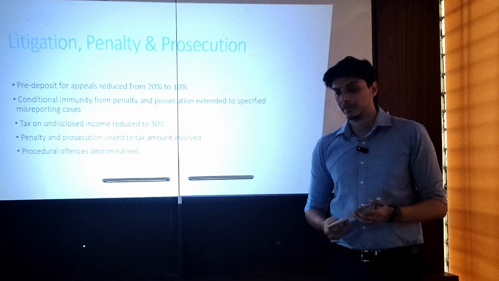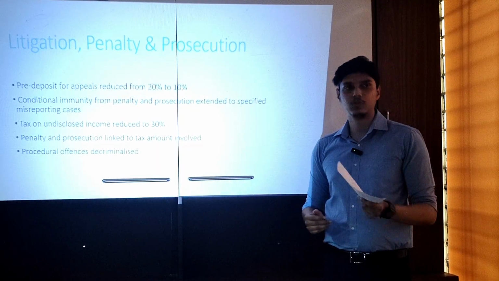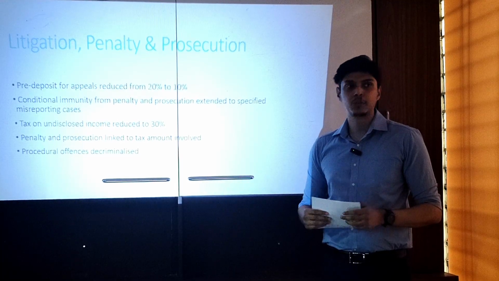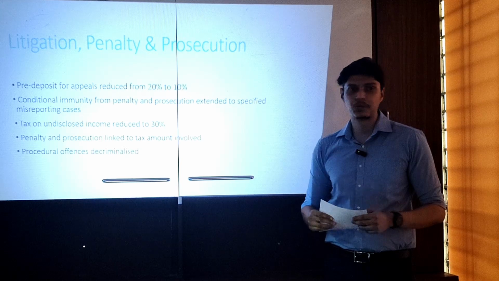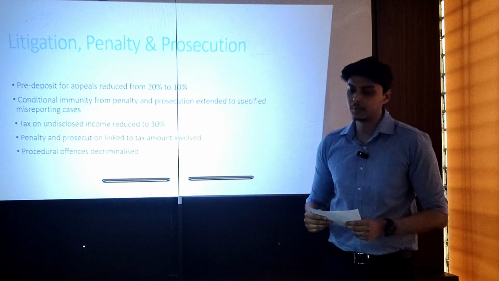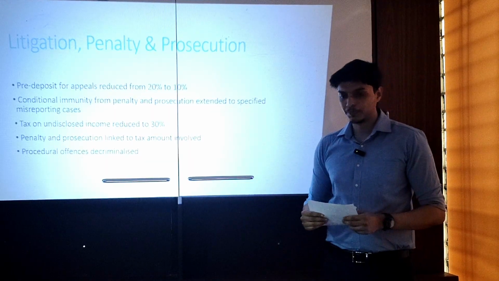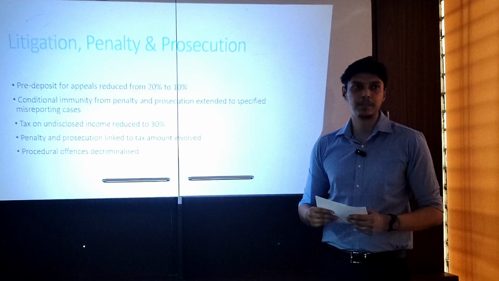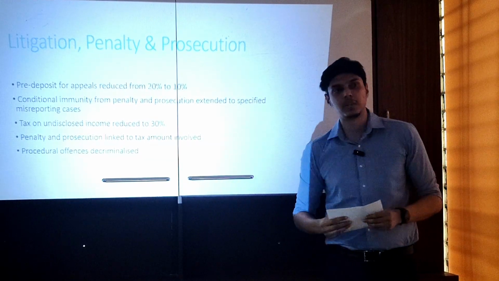Next, litigation, penalty and prosecution. Previously, if you were to go for appeals, the amount of tax to be pre-deposited was 20%. Now the same has been reduced to 10%. The conditional immunity from penalty and prosecution is extended to specified misreporting cases. So previously, misreporting cases were not brought under the same. Now they are brought.